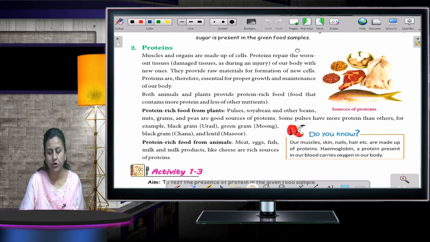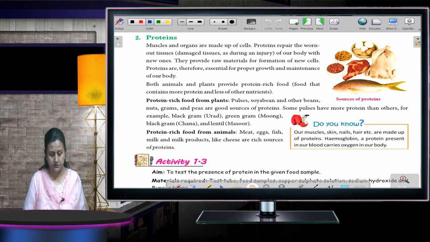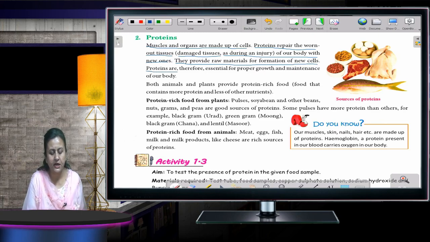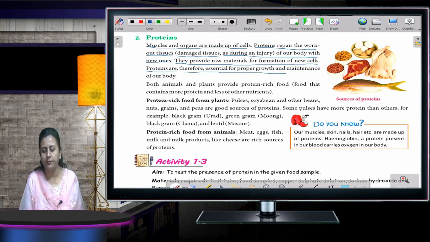We'll talk about proteins now. Muscles and organs are made up of cells. Our body is made up of all cells. Proteins repair the worn out tissues, damaged tissues, as during an injury of a body, with new ones. They provide raw materials for formation of new cells. Proteins are therefore essential for proper growth and maintenance of our body.